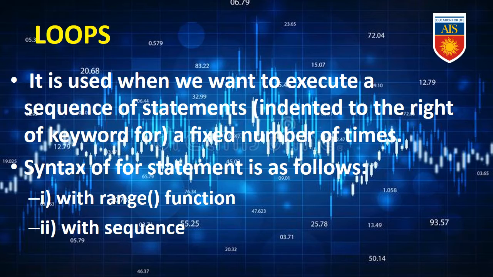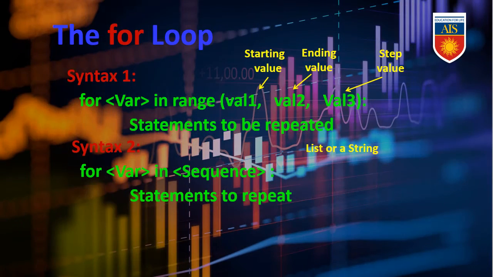Now we will discuss loops. It is used when we want to execute a sequence of statements a fixed number of times. The syntax of the for statement is as follows: with range function and with sequence. These are the 2 syntaxes for the for statement. Now we will discuss the for loop. Syntax 1 is for, then you have to mention the variable, next the range, then within brackets we have to mention the starting value, ending value and the step value. Syntax 2: for variable in sequence, statement to repeat.